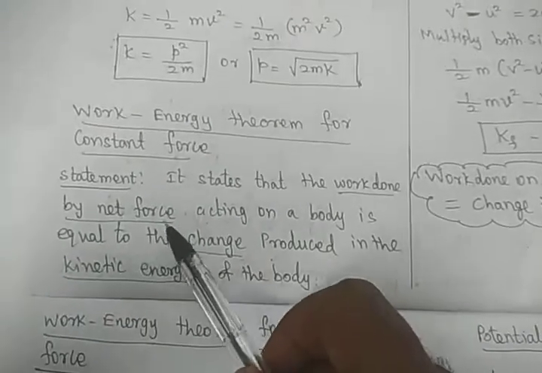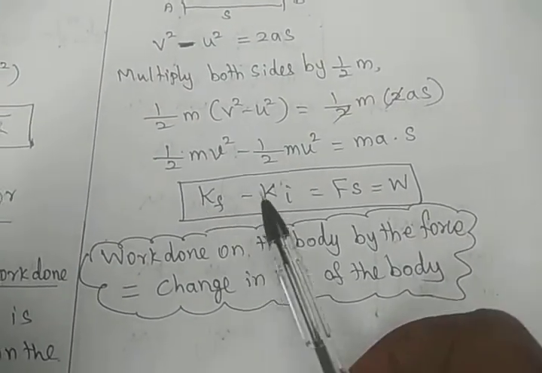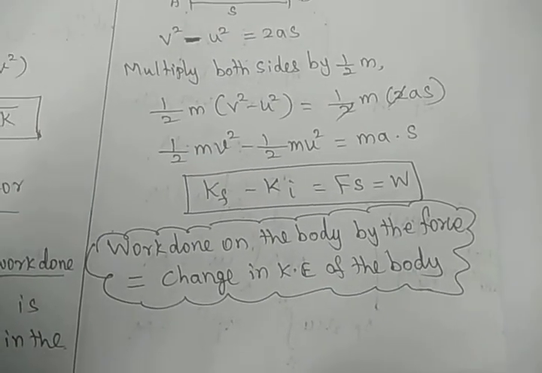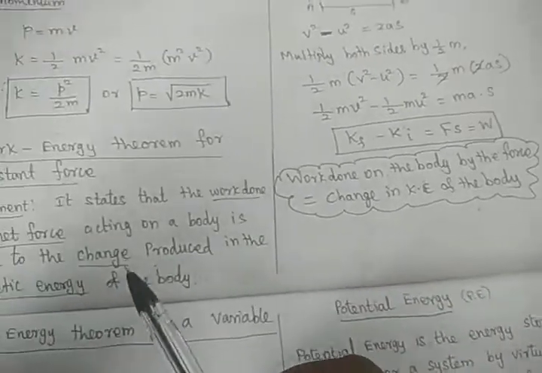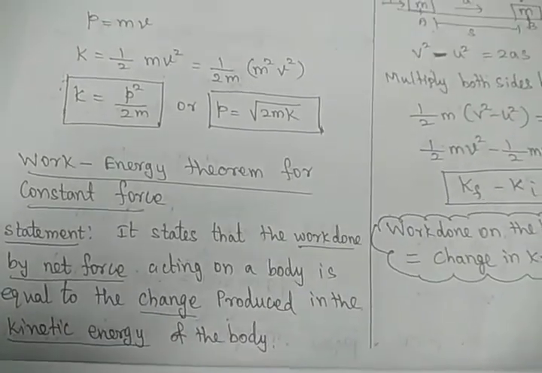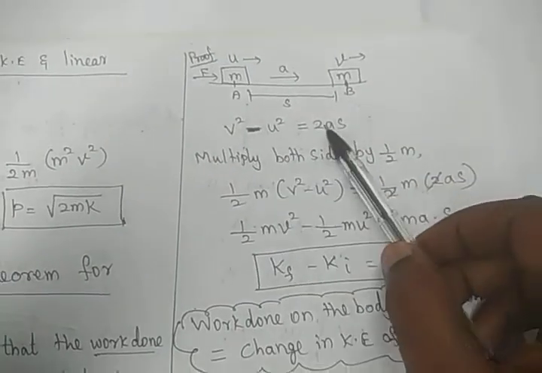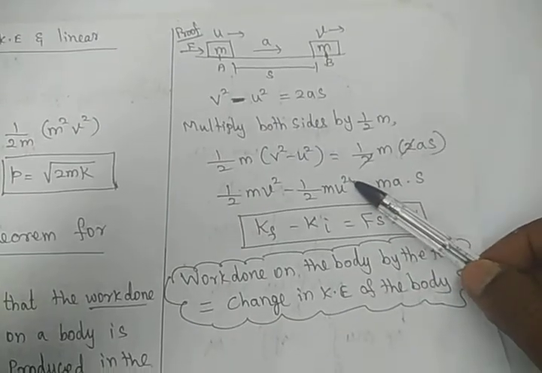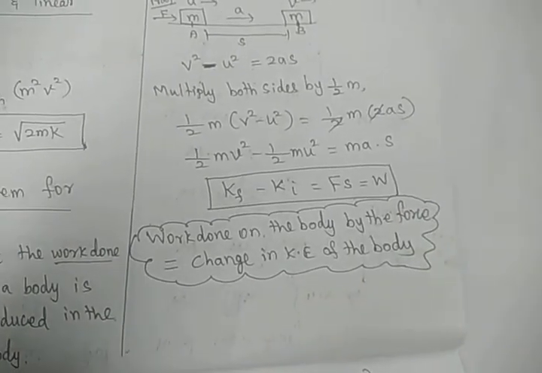As per the statement, work is equal to change in kinetic energy. Work is equal to final kinetic energy minus initial kinetic energy. This is the work energy theorem for constant force applied. So very simple, students. We have taken Newton's equations of motion and multiplied with 1 by 2 m. We arrive at the equation W is equal to final kinetic energy minus initial kinetic energy.